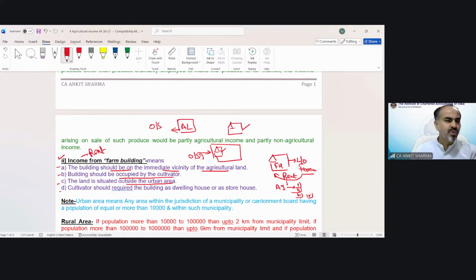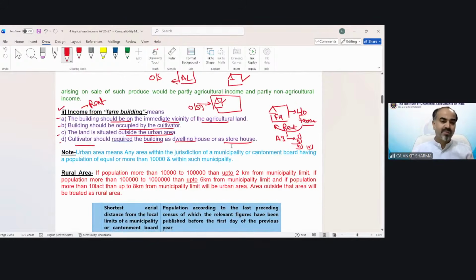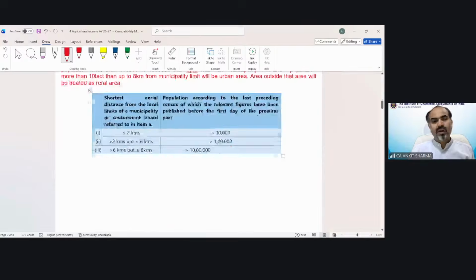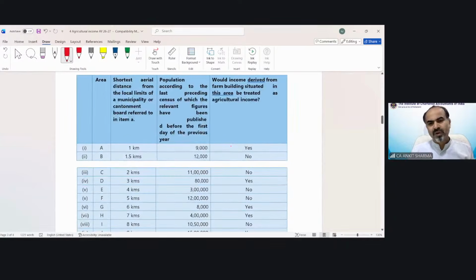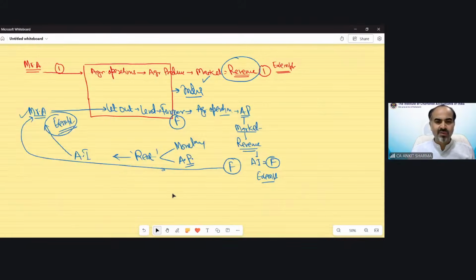What is urban area? What is rural area? That we will discuss. The cultivator, that means the farmer, should require the building as a dwelling house or storehouse. So the farmer is using that farmhouse as a dwelling house, that is for his residential purpose, or as a storehouse for agricultural produce. If these four conditions are fulfilled, the rent of that farmhouse is going to be exempted. What is the meaning of urban area, rural area? It has been explained over here. You can go through it, and questions are also here to help you understand in the above cases whether it's an urban area or rural area. Let me explain with the help of a diagram, so that it would be really easy for all of you.